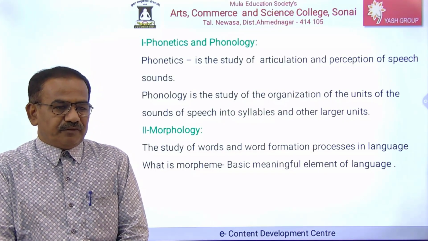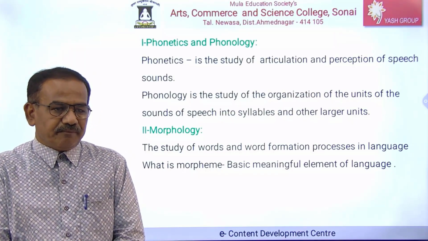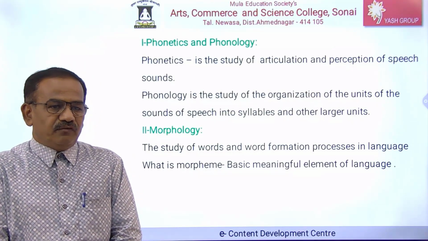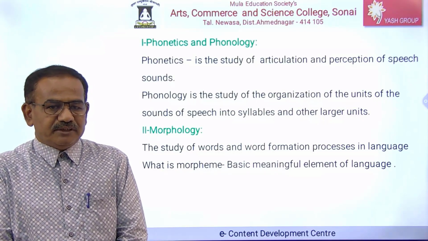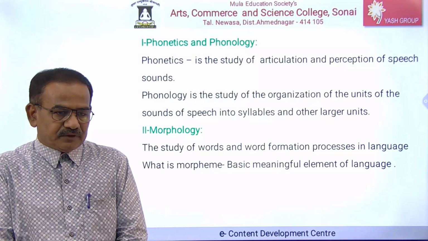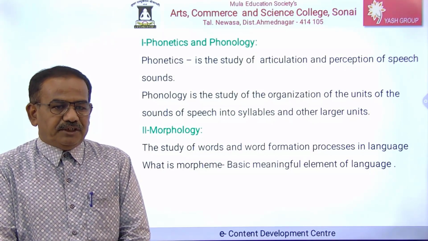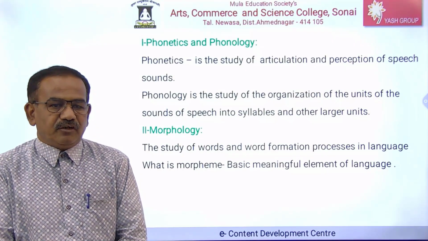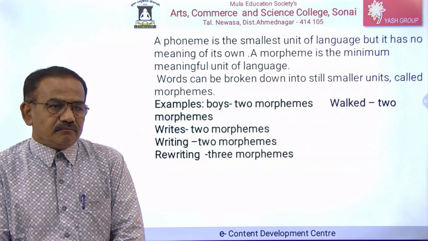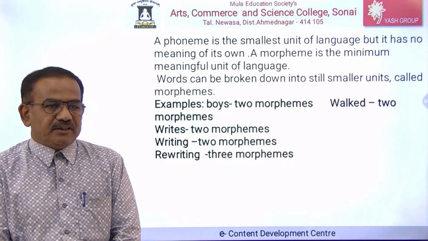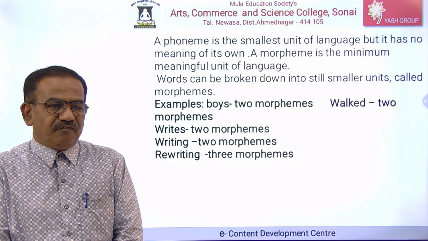Second aspect of grammar of language is morphology. Morphology is the study of words and word formation processes in language. What is a morpheme? A morpheme is a basic meaningful element of language. There is a difference between a phoneme and a morpheme.